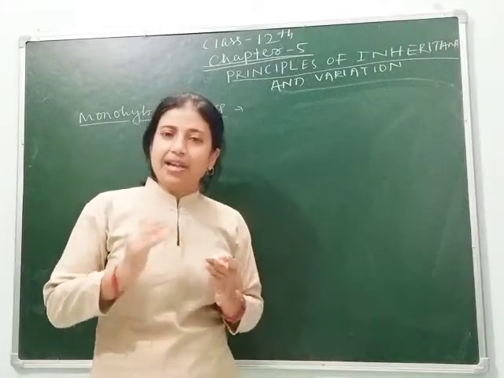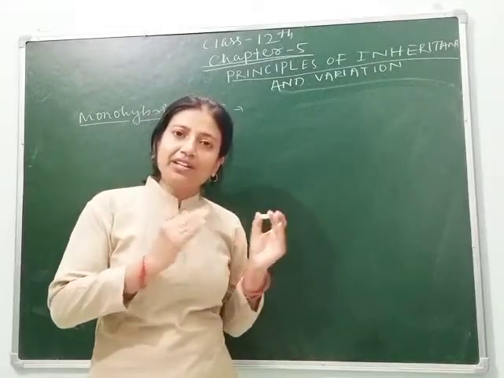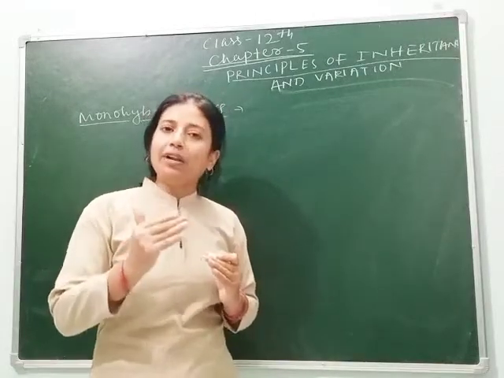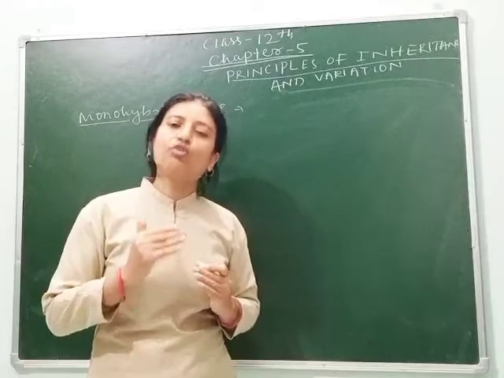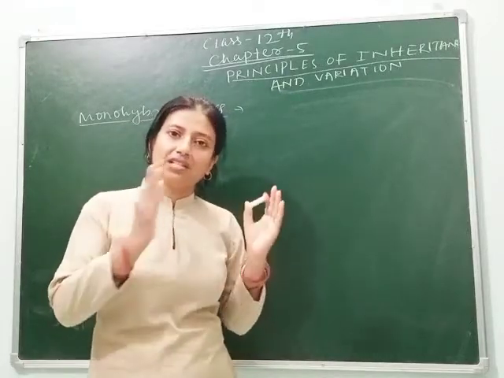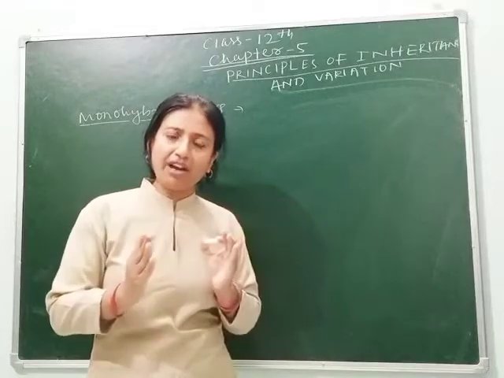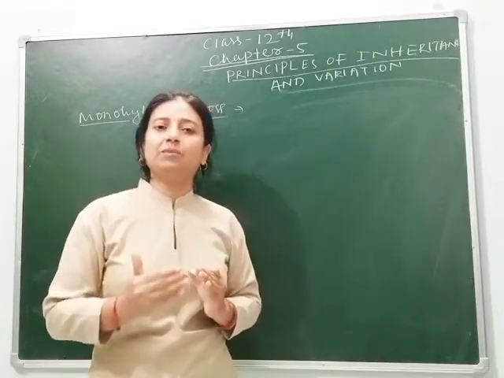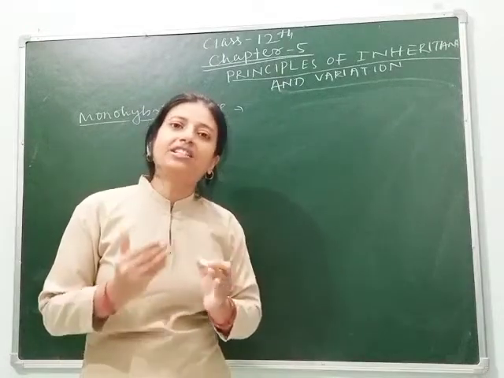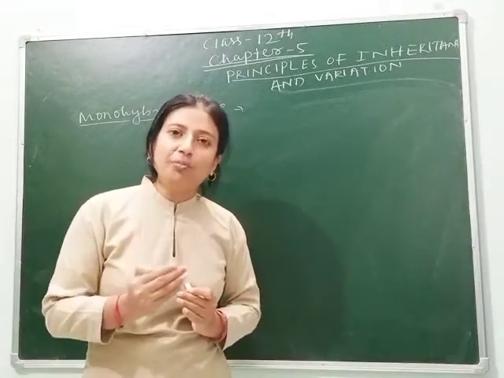We saw that when a cross is done between tall and dwarf, in the first filial generation, F1, only tall is expressed. That's why Mendel explained that tall is the dominant character, and he gave the theory, the law of dominance.